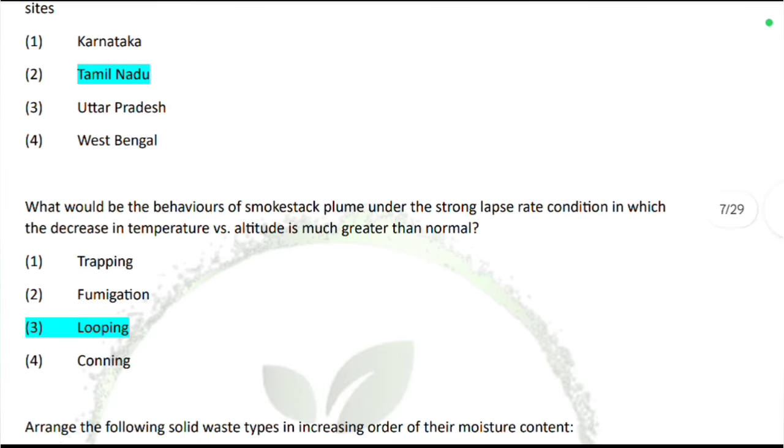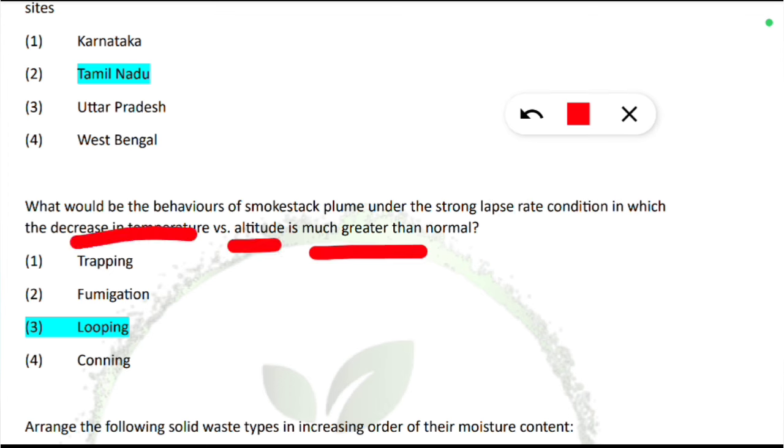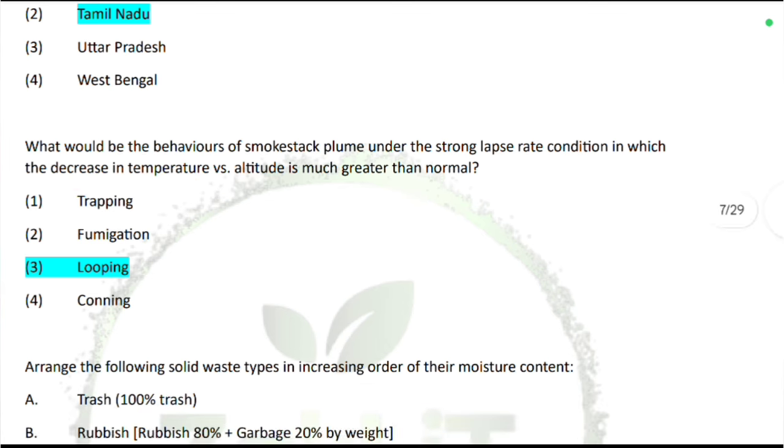Next is what would be the behavior of smokestack plume under the strong lapse rate condition in which the decrease in temperature versus altitude is much greater than normal. So the condition is given, decrease in temperature versus altitude is much greater than normal. It will be kind of looping type of fume. So this is from the Gaussian plume model.